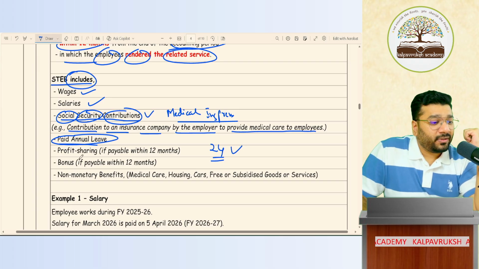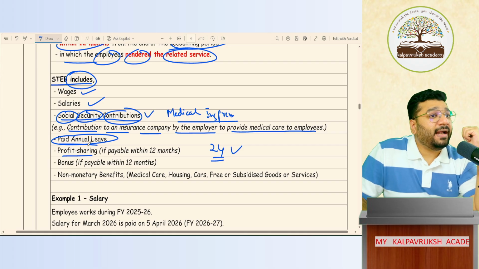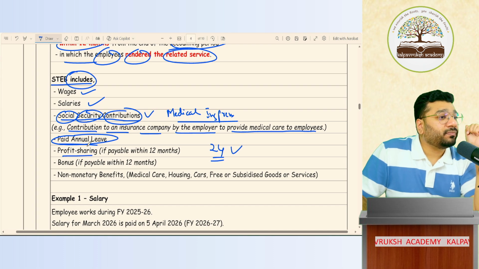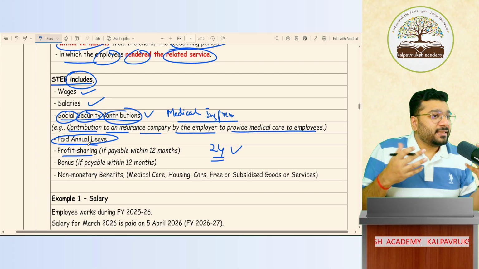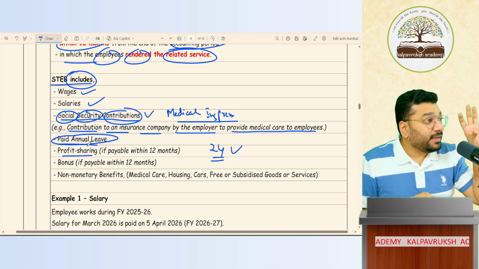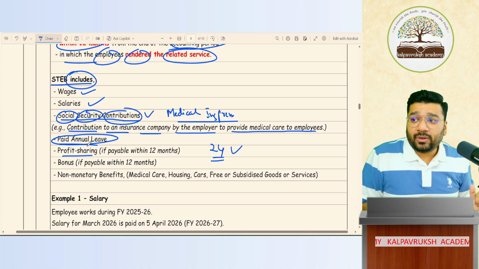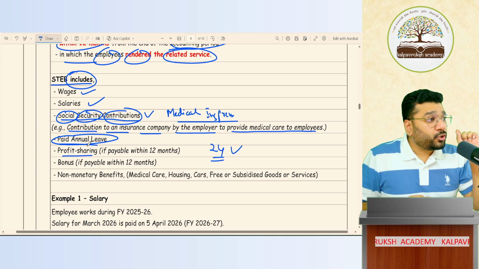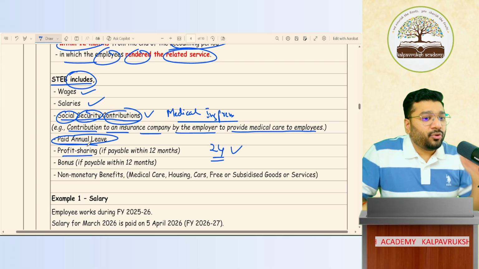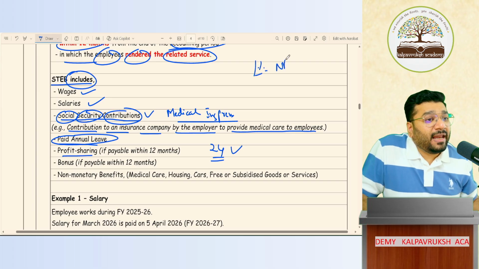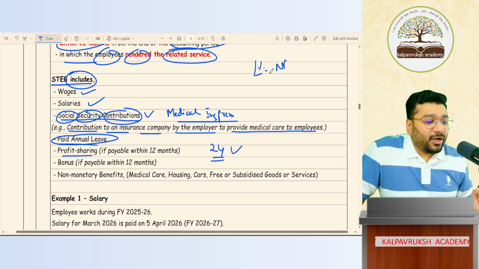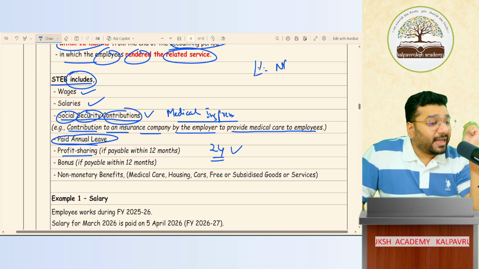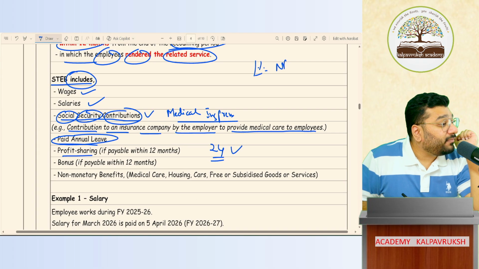Okay? Profit sharing. To some employees, we say I'll share a small amount of profit with you, to encourage him. You're getting salary for the limited period they work. But sometimes a staff member is very dedicated, a nice asset for the organization. So we tell him, if you work harder, we'll pay you 1% of the net profit, within the next 12 months. So that is also one kind of employee benefit.